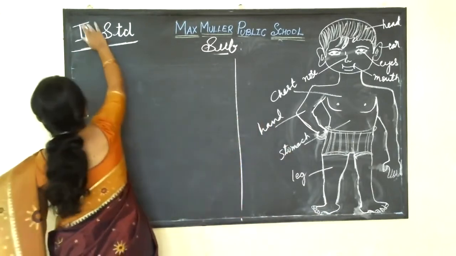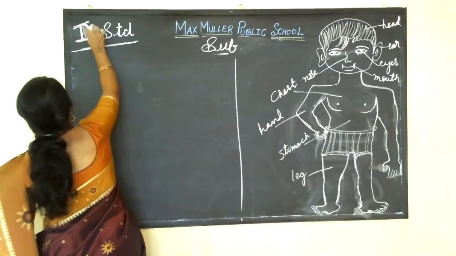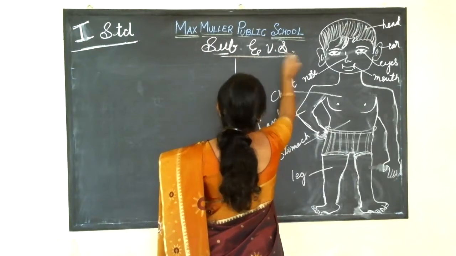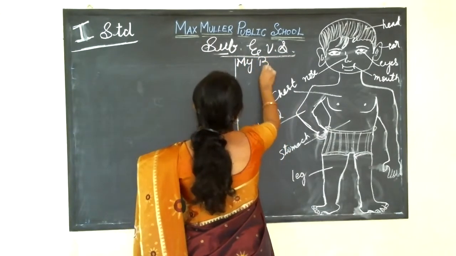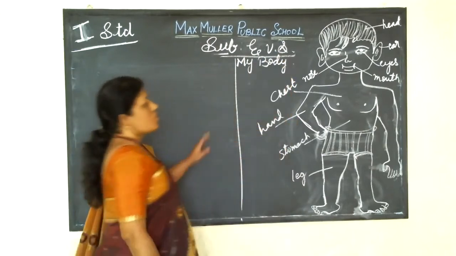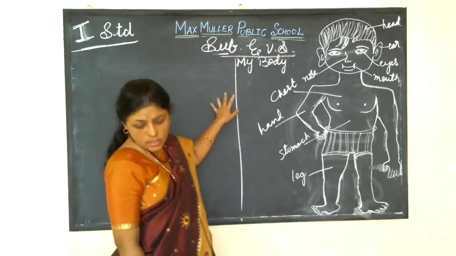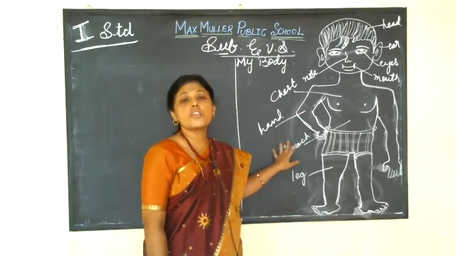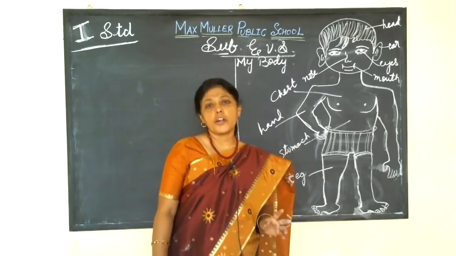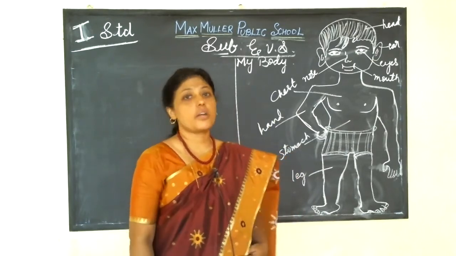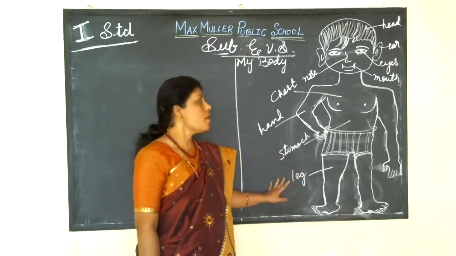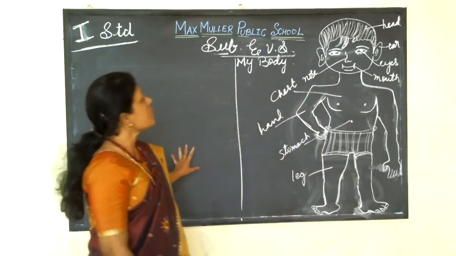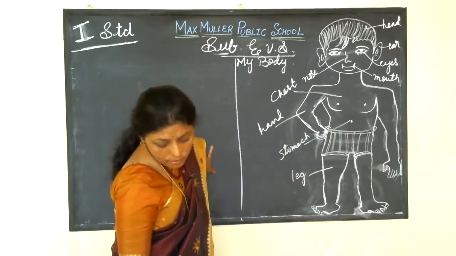Now today, this is first standard, my body. In this we are seeing how our body parts work. We learned each part of our body is different, each part has a name and each part performs a different function, but all the parts work together. Isn't it children? So let me see in detail how each part works.